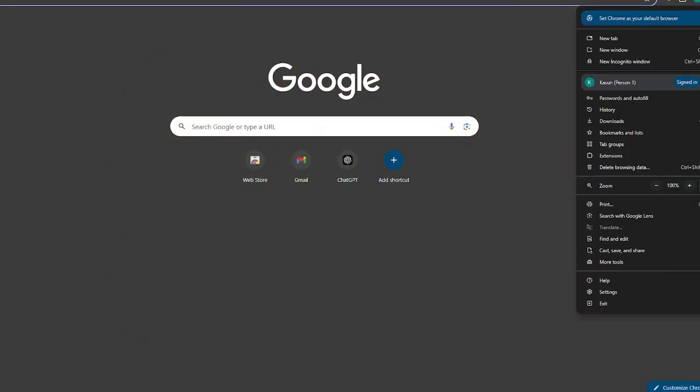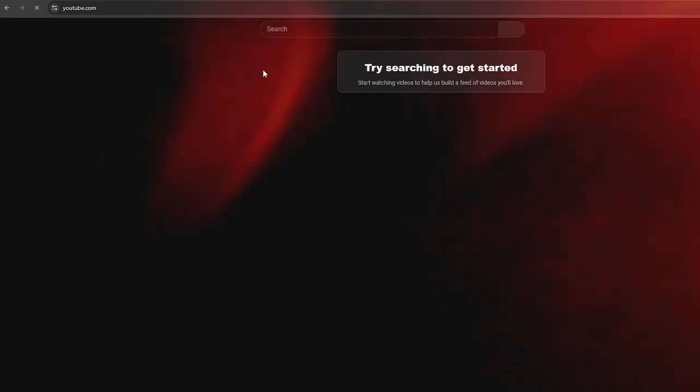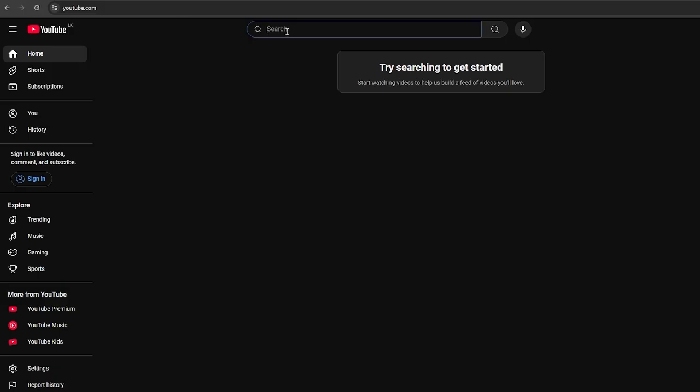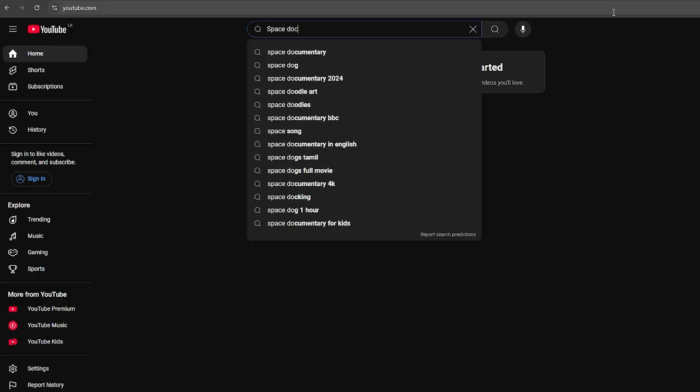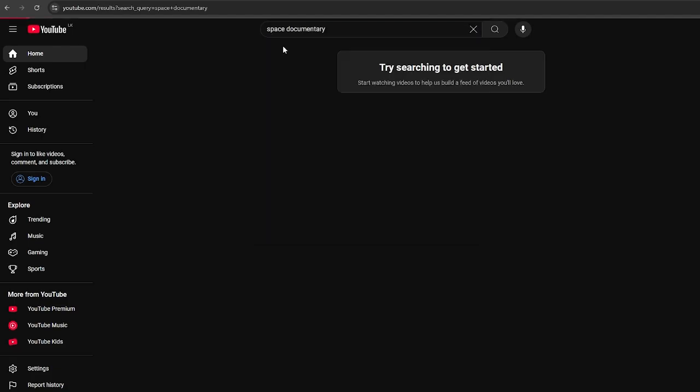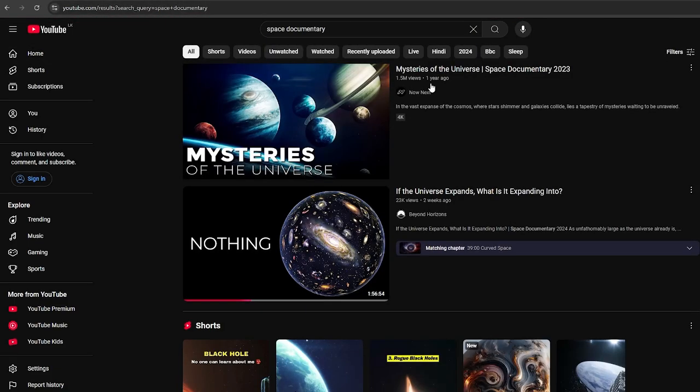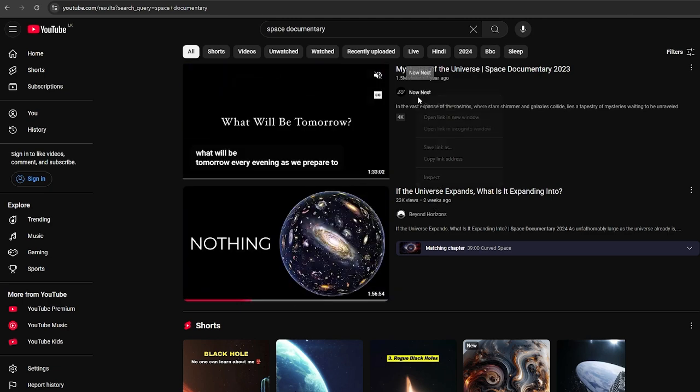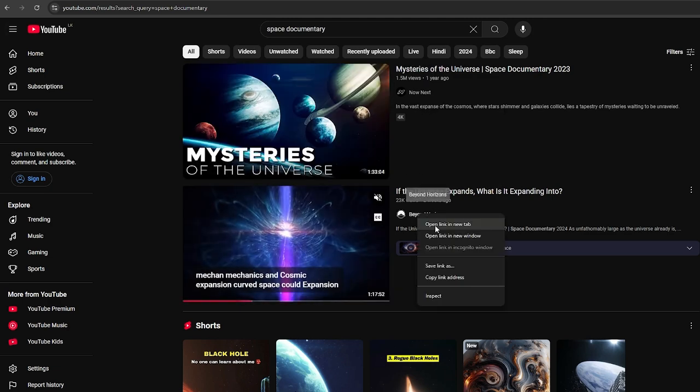First, go to your browser and select incognito mode and go to YouTube. Now, if you use this mode, YouTube will not have data about your interests. Now we can do our video research without any bias. First, you need to search for space documentary, and now you will be able to see all the top channels in this niche. Let's open these channels in new windows.